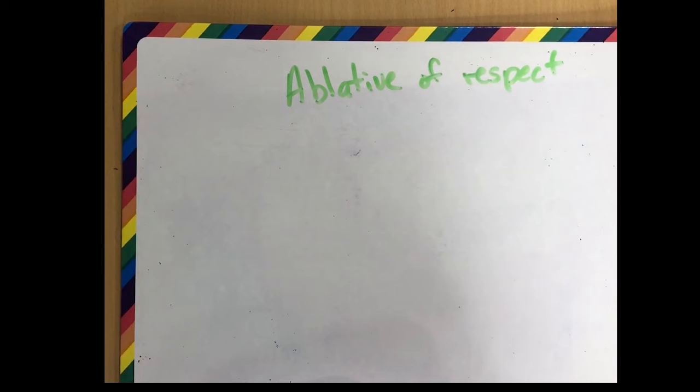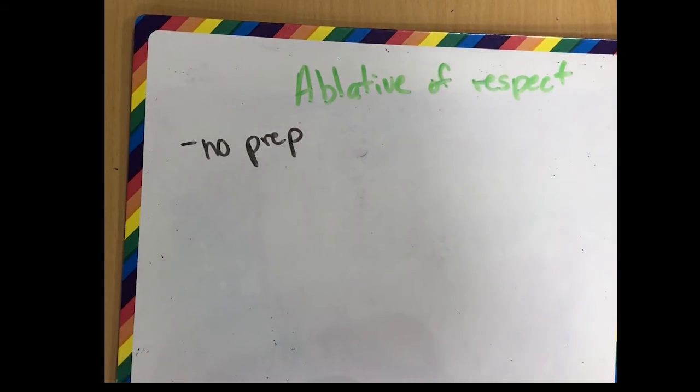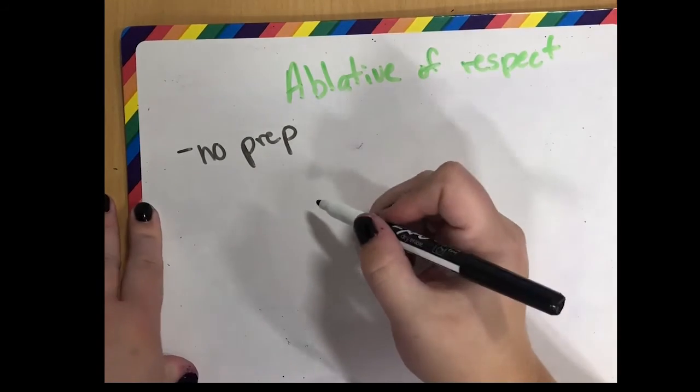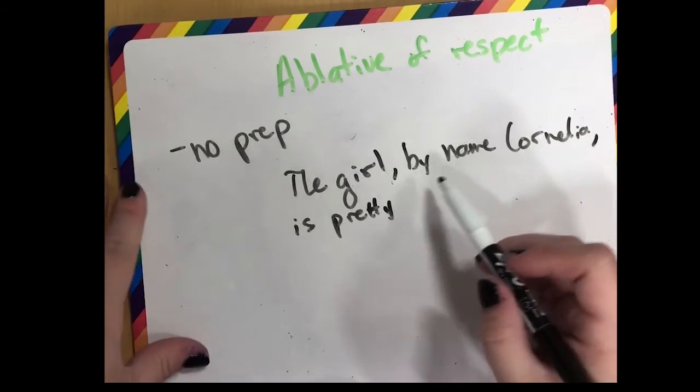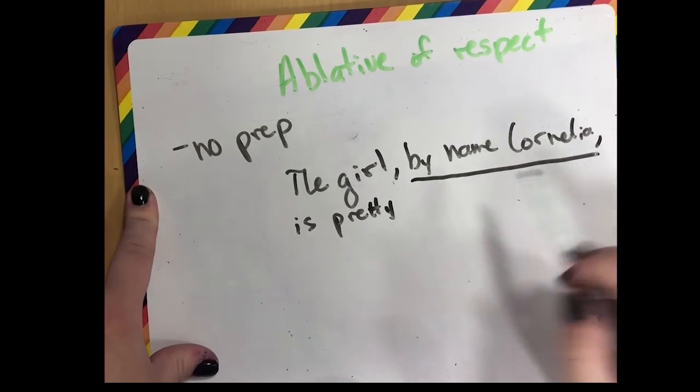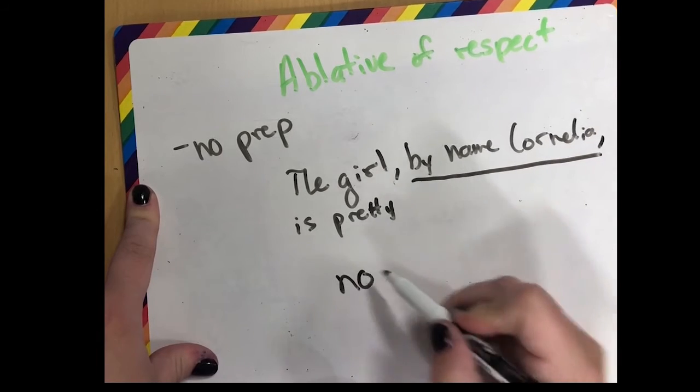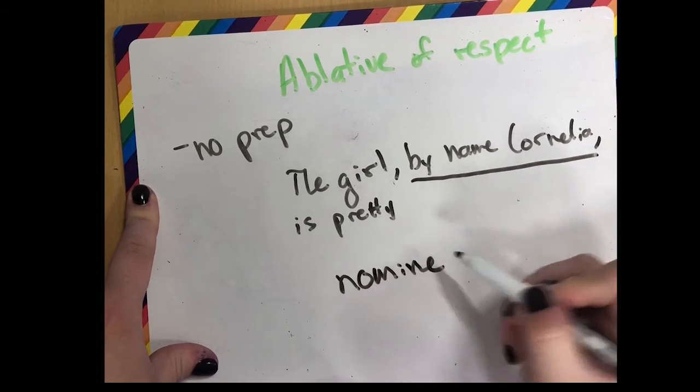Next, we have ablative of respect, and this one does not use a preposition. This just denotes with what respect something is or is not. So in this case, we have the example, the girl, in respect to her name being Cornelia, is pretty. So this is your ablative of respect. So we need the word for name in the ablative, which is nomine, because it's third declension.